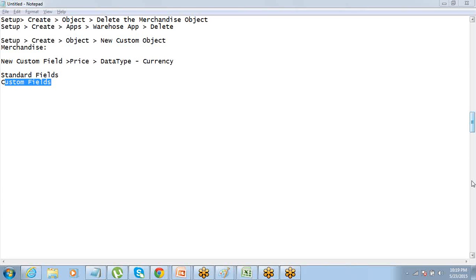So standard fields and the custom fields. Depending on your requirement, you can add as many custom fields as you want. Standard fields are fixed; they will just be four. You will not have any more standard fields. And custom fields can definitely be deleted based on your requirement, as I said. All right.